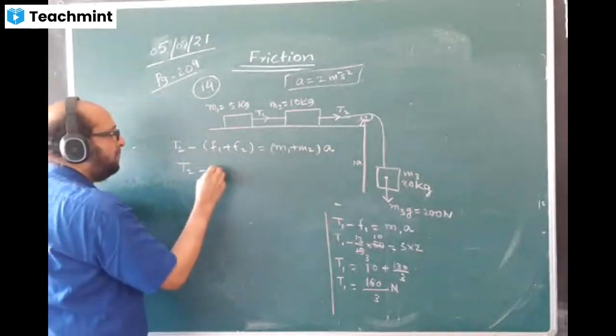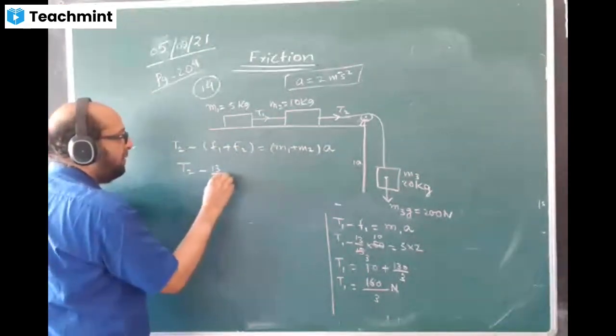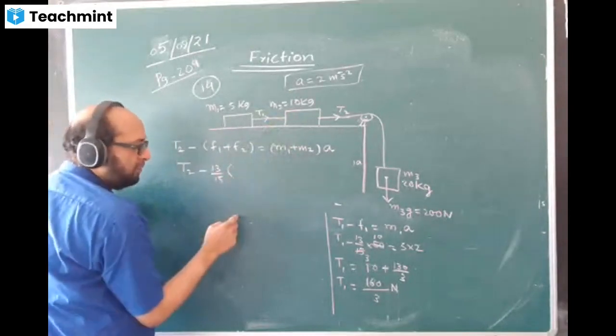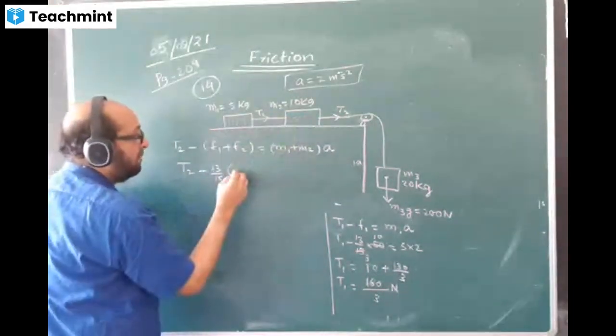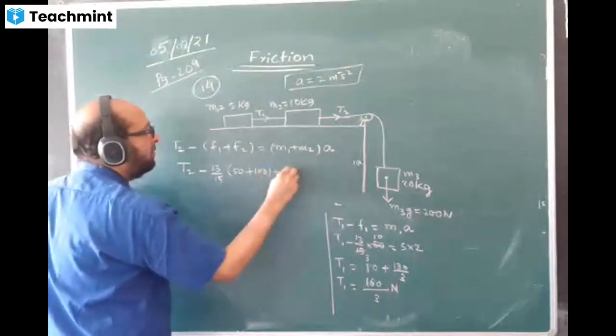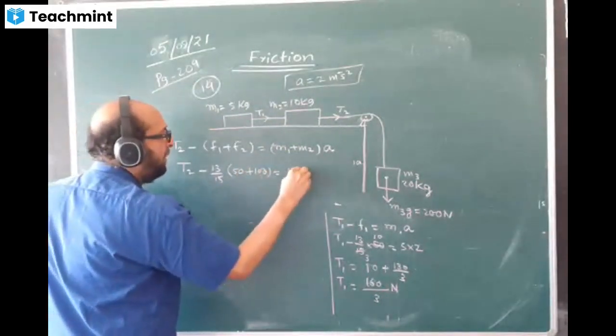T2, that means the mu value we have is 13 by 15. I'll take the weight of both the blocks now: mu into the normal reaction of this and the normal reaction of this, that is the weight. This is 50, this will come 100, equal to 15 into the A value, 2.